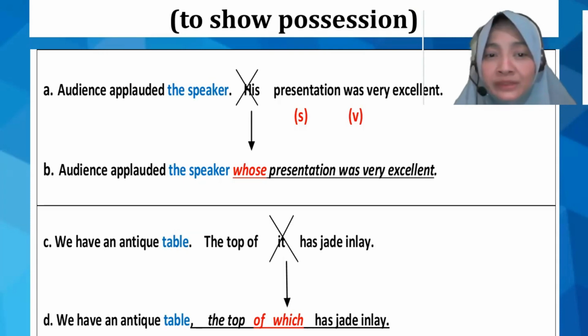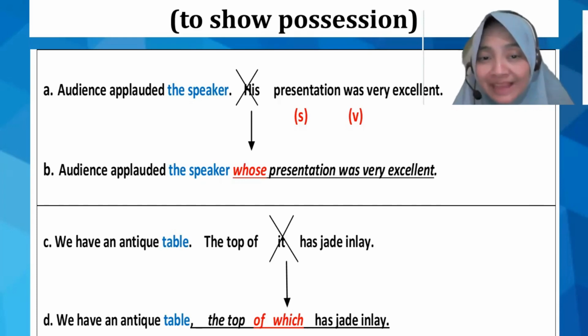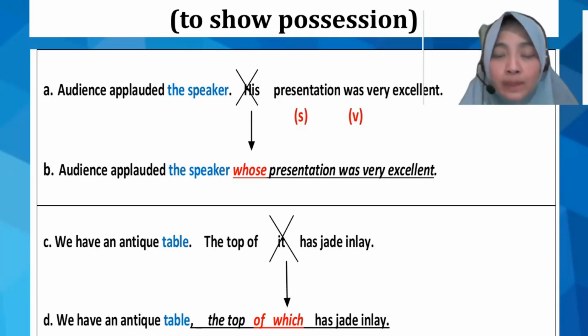Audience applauded the speaker whose presentation was very excellent. So whose here explains about the speaker. Whose is always followed by the noun being explained. Whose presentation. So the presentation belongs to the speaker. Okay, now what about other example?